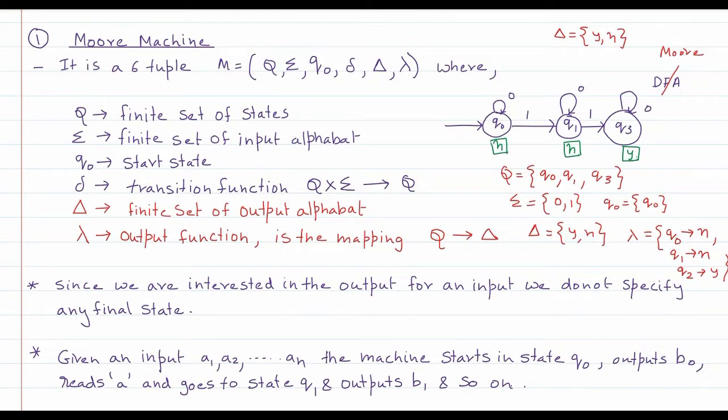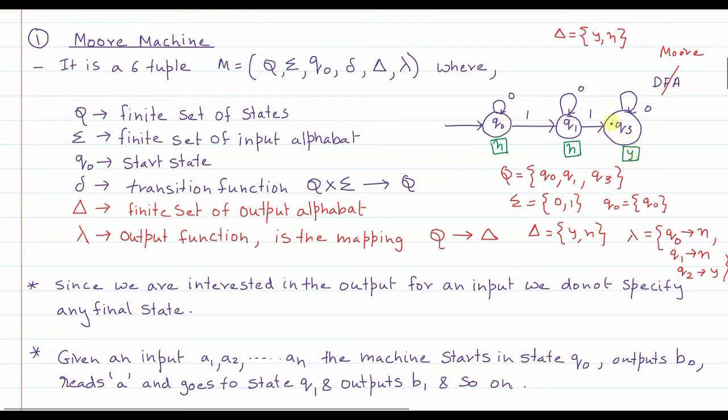Correct? So now what I have done is a small modification to the DFA. First, whichever is the final state, I made it a non-final state, but then the meaning should not change. So what I did was reflect that final accepting state onto the output associated with the state.